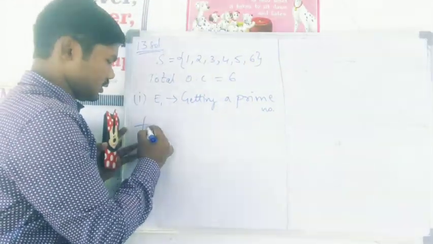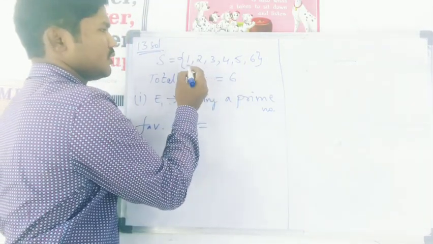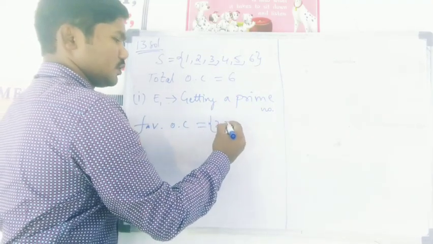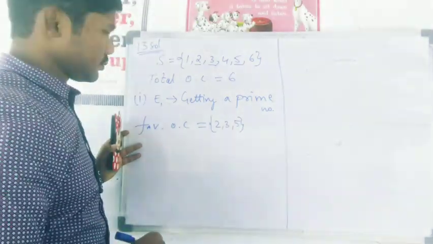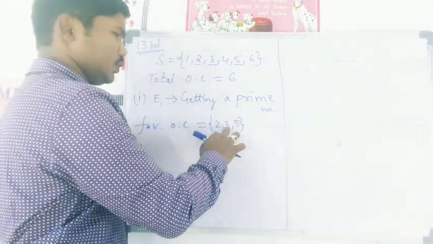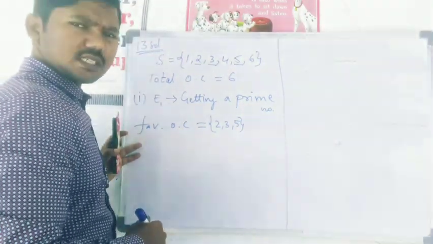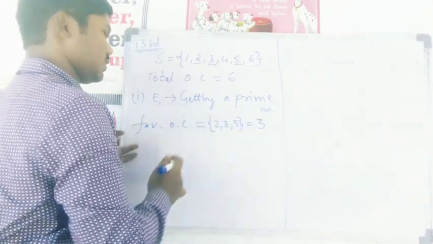So in this, my favorable outcomes are, how many prime numbers are here? You can see 2, 3, and 5. So when I throw a die, if the number turned up is either 2 or 3 or 5, either of these numbers, then my event is successful, right? So here favorable outcomes are 3. 3 numbers are in my favor.